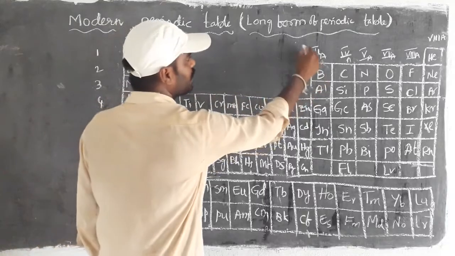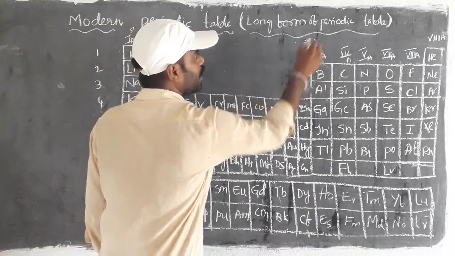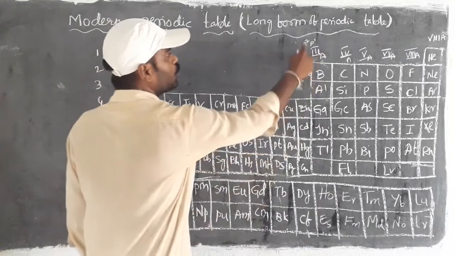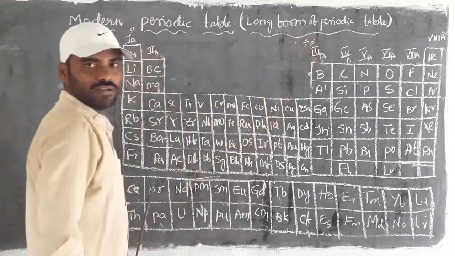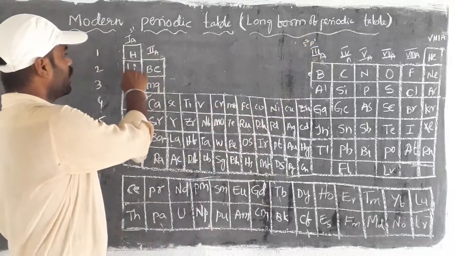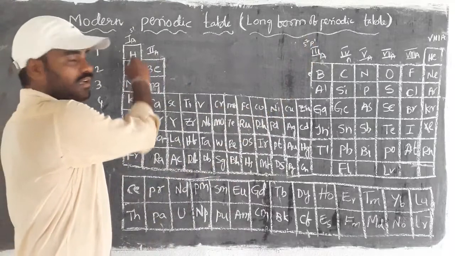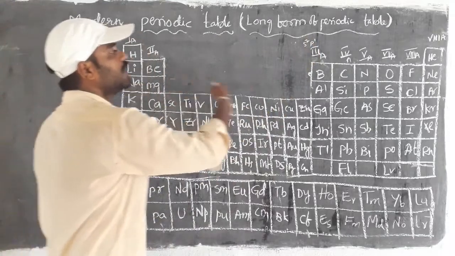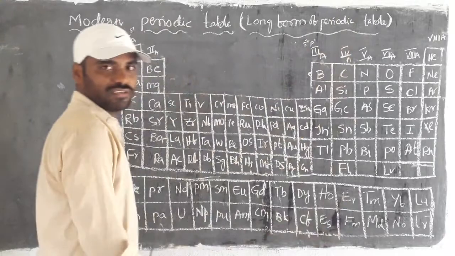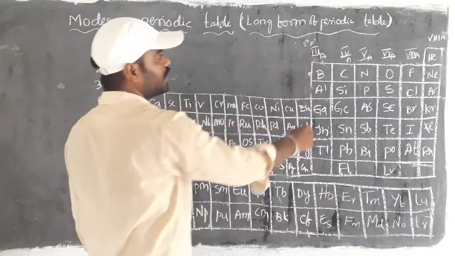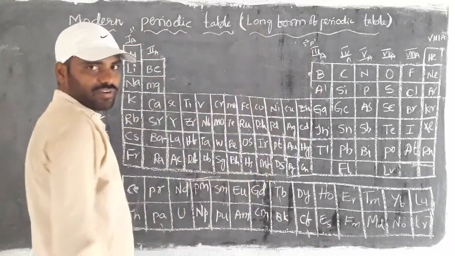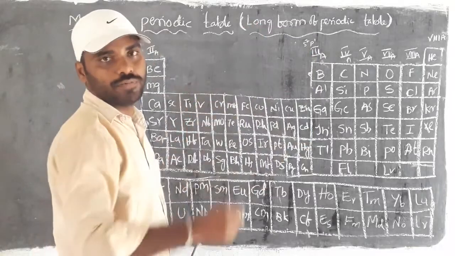The configuration is ns2 np1, for that 2s2 2p1. So the same way you started in the s block first group, the same way it continues up to the last. You just have to represent the general configuration of a particular group of elements.